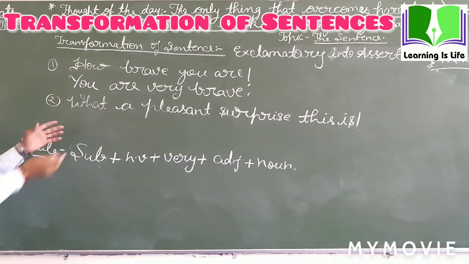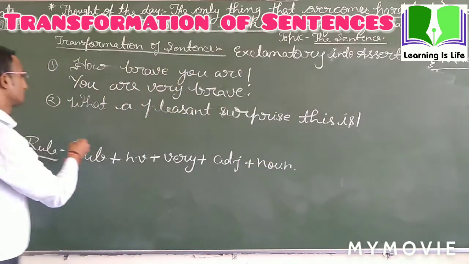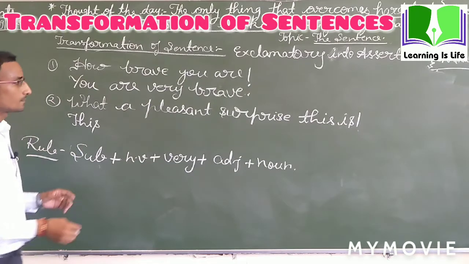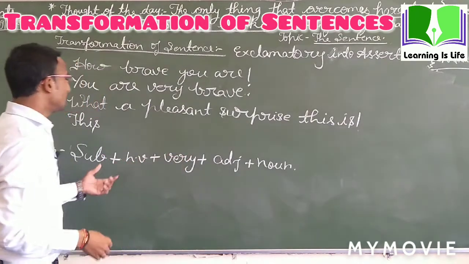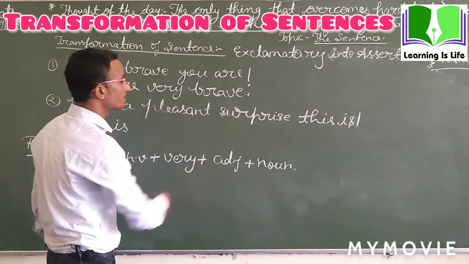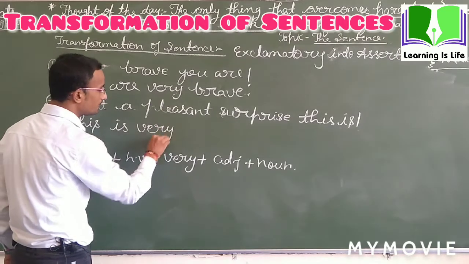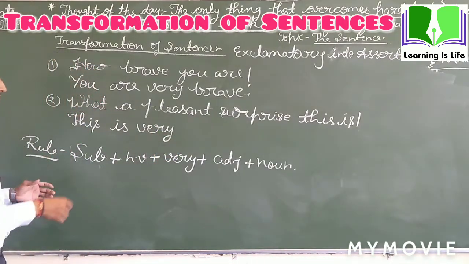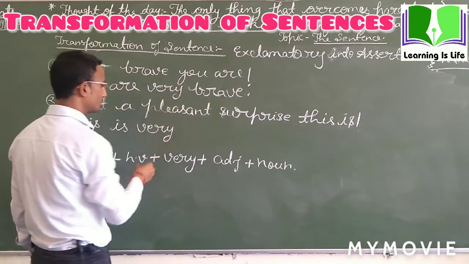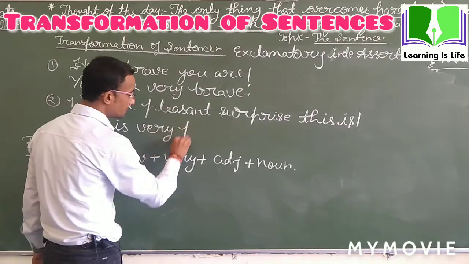Next, change this also. Subject this. After that, the helping verb is written there. Then you can write very. After that, you just have to write the adjective, pleasant, or you can also write very. So very is written. This is very pleasant.